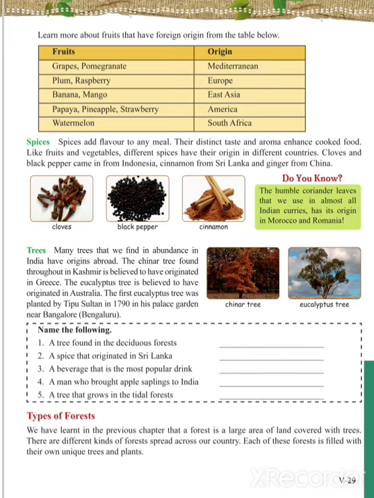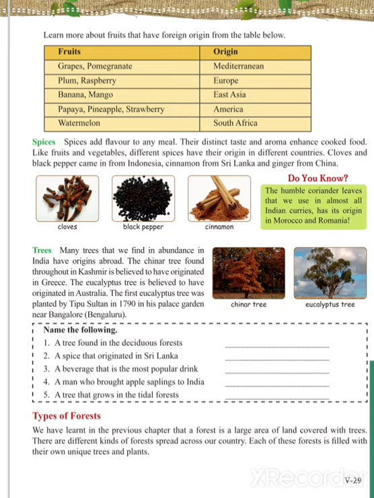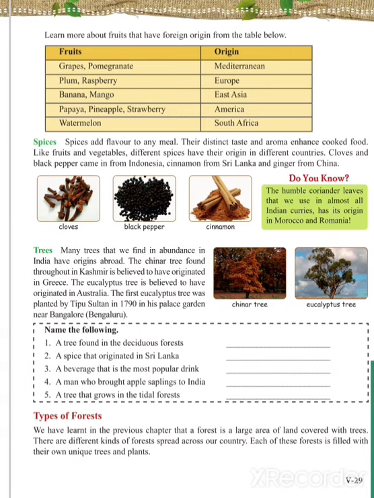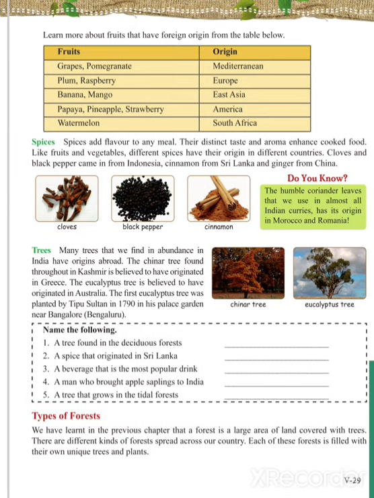Now, there are some fruits whose origin is shown here. If you see grapes and pomegranate, Mediterranean; plum, raspberry, Europe; banana, mango, East India; papaya, pineapple, strawberry, America; watermelon, South Africa.